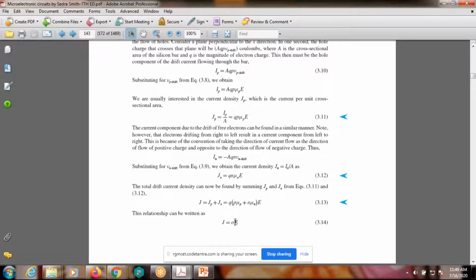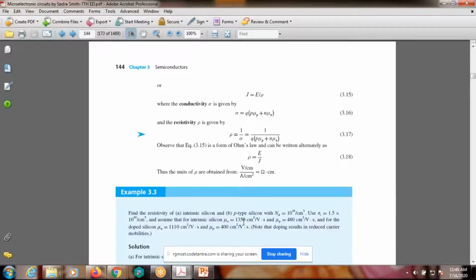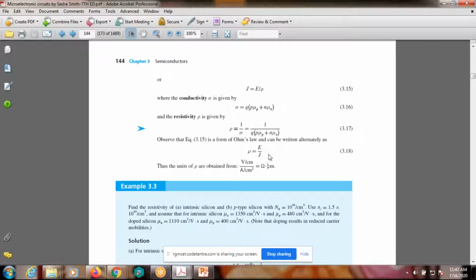Observe here. This is sigma. What is sigma? Sigma is equal to Q into P into mu_p plus N into mu_n. That is about the conductivity, except E. Then there is a relation between resistivity and conductivity. What is the relation? Conductivity sigma is approximately equal to 1 by rho. Okay, this is J is equal to E by rho. Another way of writing Ohm's law.